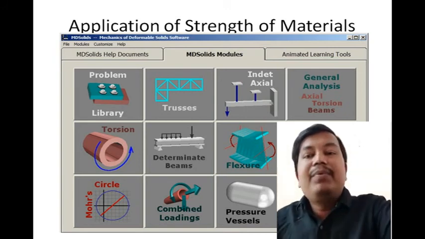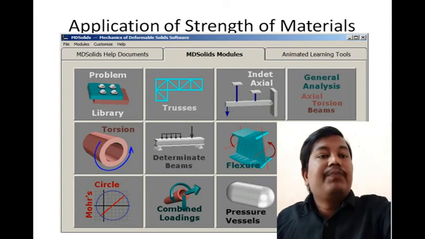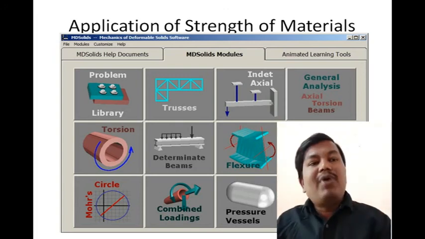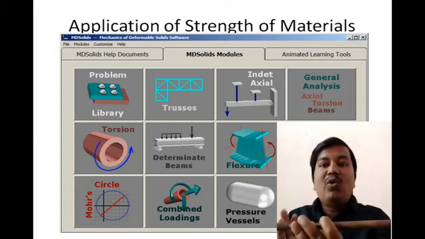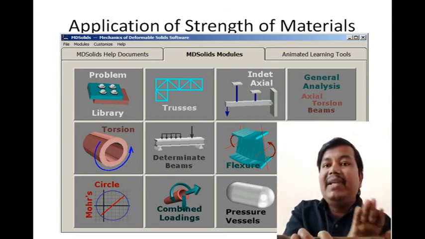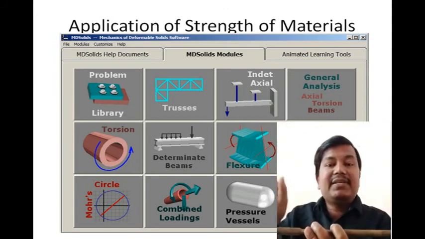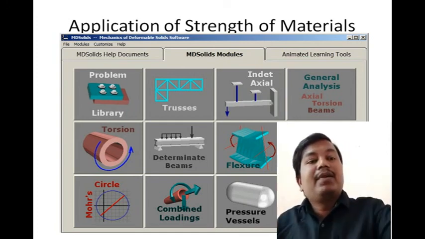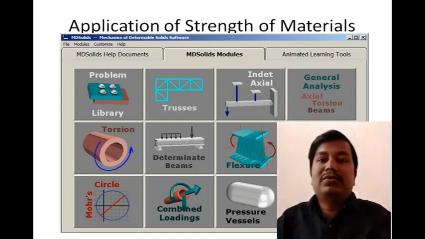Another type we have is the uniformly varying load. A uniformly varying load is nothing but a load acting with one end minimum and the other end maximum. It is varying uniformly. These kinds of loads we call uniformly varying loads.